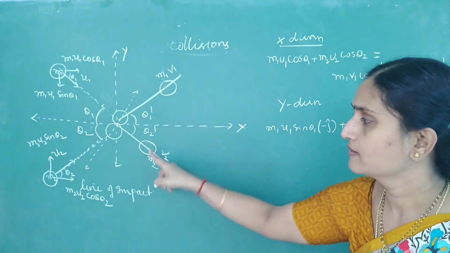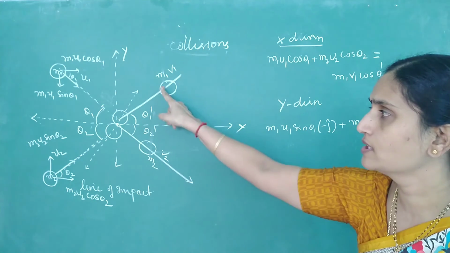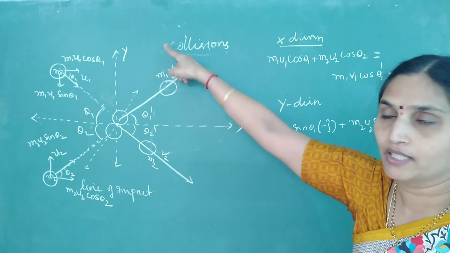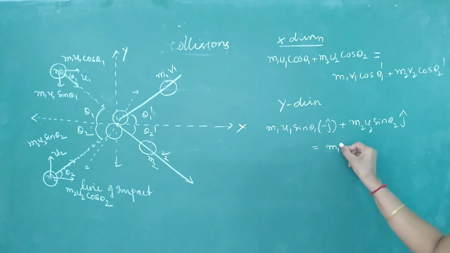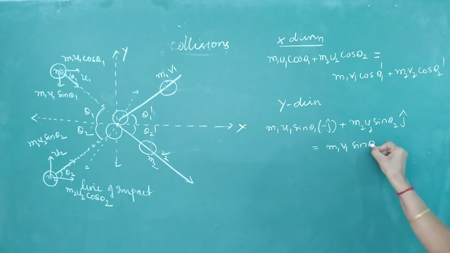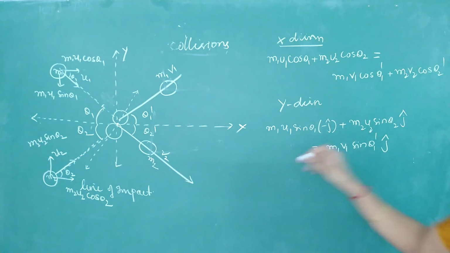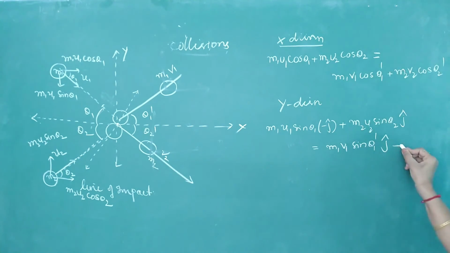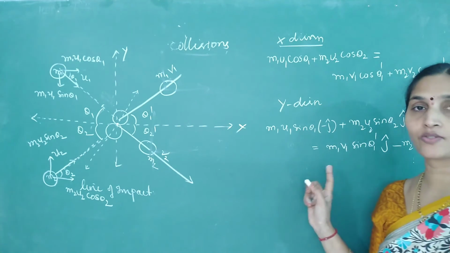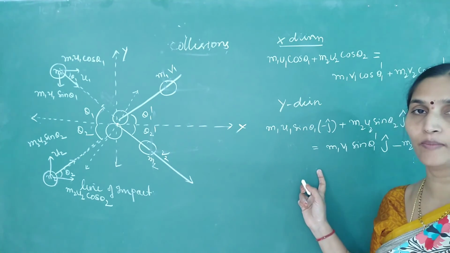After collision, the sine component of this velocity is upward, so it will be equal to m1 v1 sin theta 1 dash j cap. But for this particle, momentum is downward, so use the sign minus: m2 v2 sin theta 2 dash j cap. Along with signs, you have to write the equation for conservation of momentum.